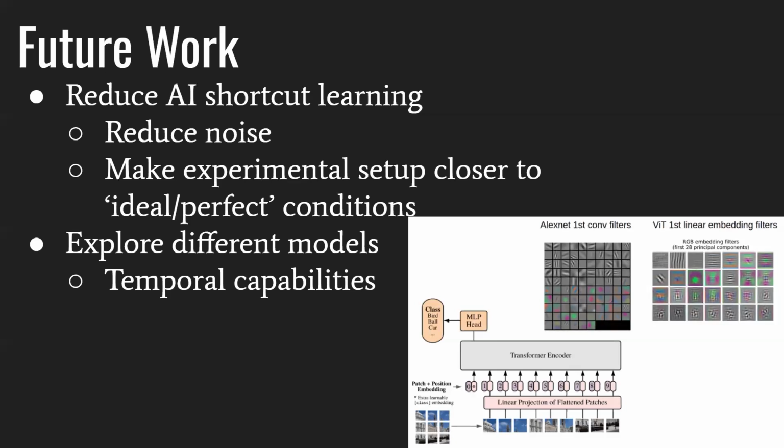For future work, our main goal is to perfect the experimental setup, which we could do by reducing noise and trying to make the conditions as perfect as possible. We're also going to explore different models, especially those with temporal capabilities. An example of that is the vision transformer, which uses the transformer architecture to analyze images.